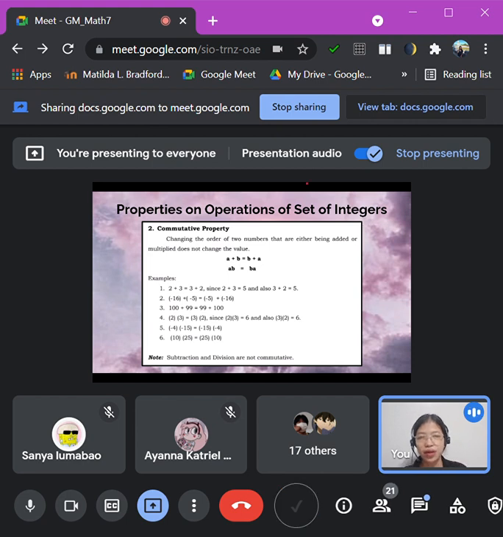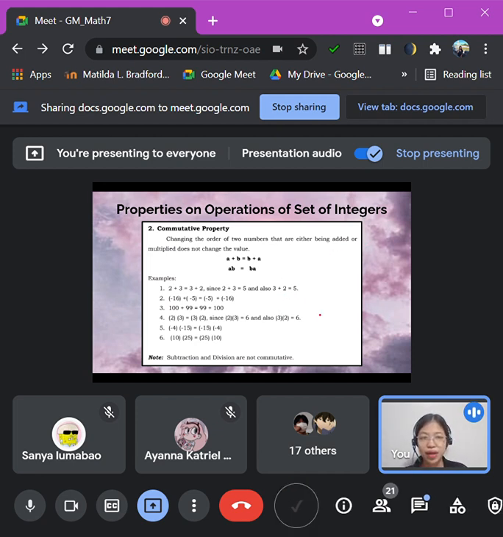So we have here in addition, A plus B. If we change their order to B plus A, their answers are still the same. And the same with multiplication, A times B is also equal to B times A. Either way we shuffle or reorder the numbers, their answers are still the same in both addition and multiplication.